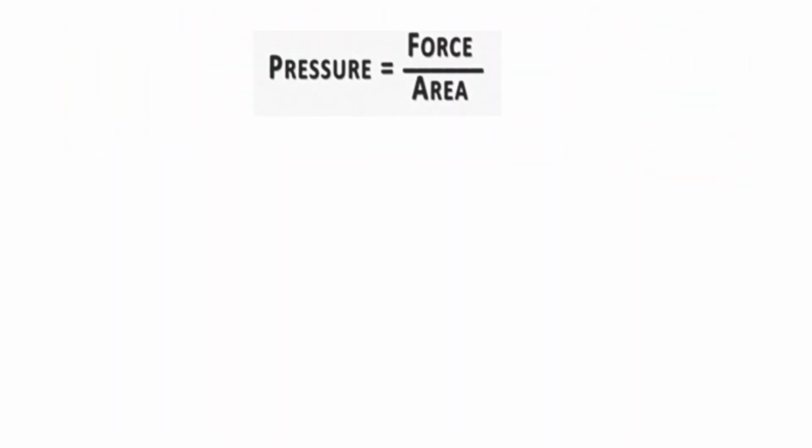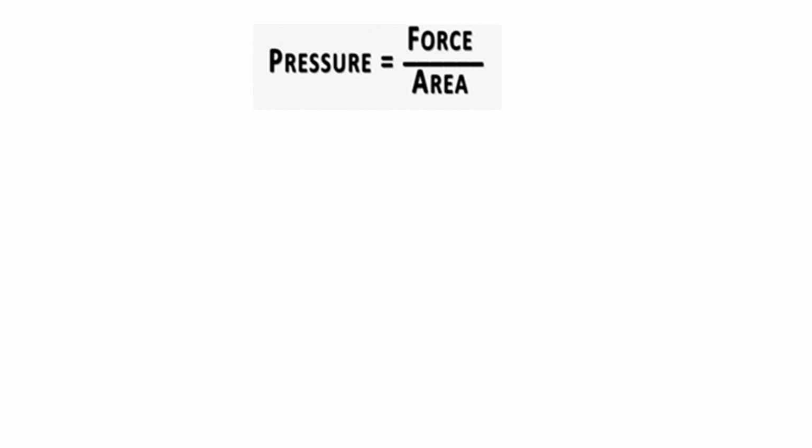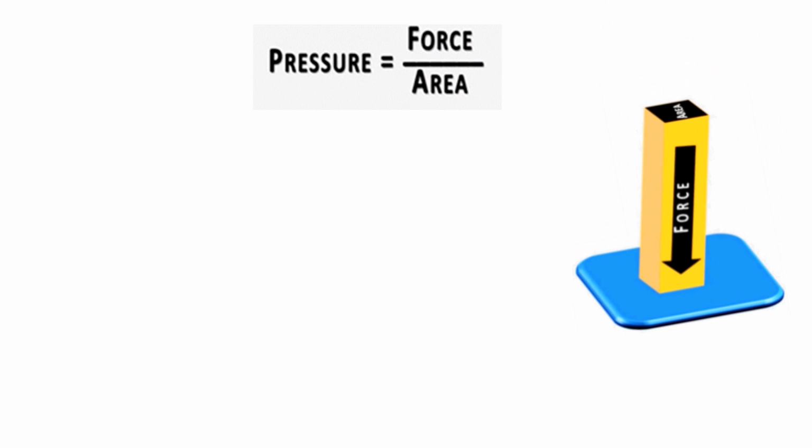Okay. Now, pressure formula. Just now I explained to you that pressure depends on force and area. So the formula of pressure is force upon area. Why don't we write force into area? Because of their relation. Pressure directly depends on force. The more the force, the more the pressure. The less the force, the less the pressure.